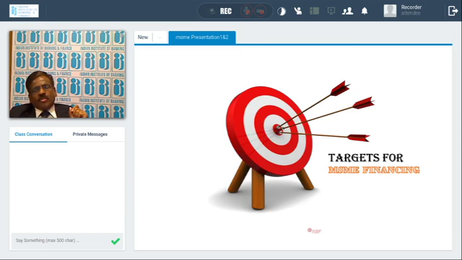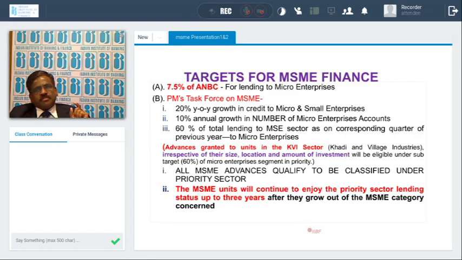And what are the targets for MSME finance? We told you that by covering the MSME sector, you can meet the priority sector targets. So what are the targets for the MSME? The target is that 7.5% of adjusted net bank credit must be given to the micro enterprises. This is a mandatory target. That is, 7.5% of your net bank credit should be given to the micro enterprises.